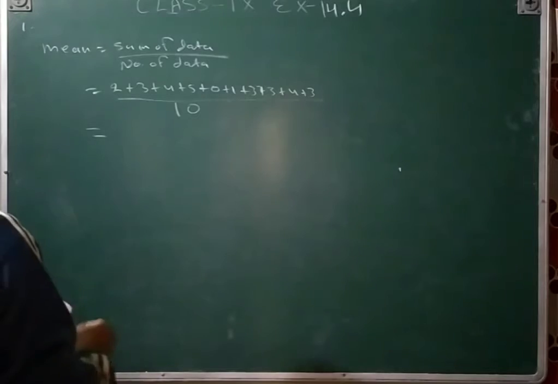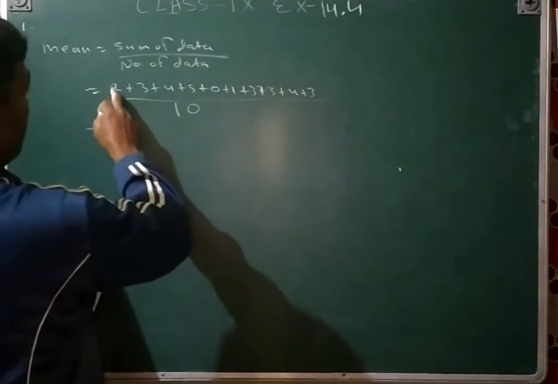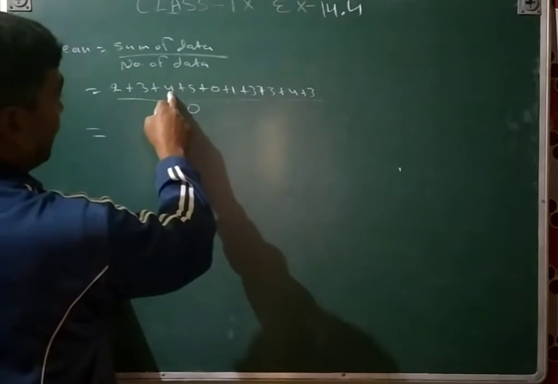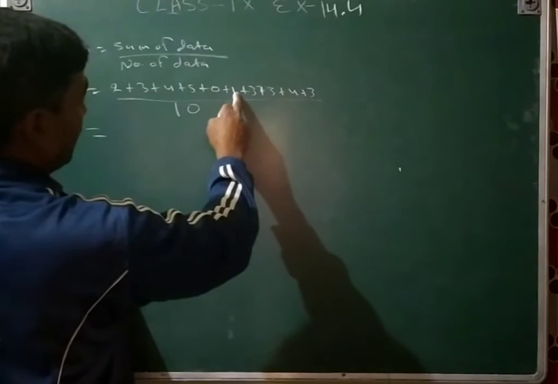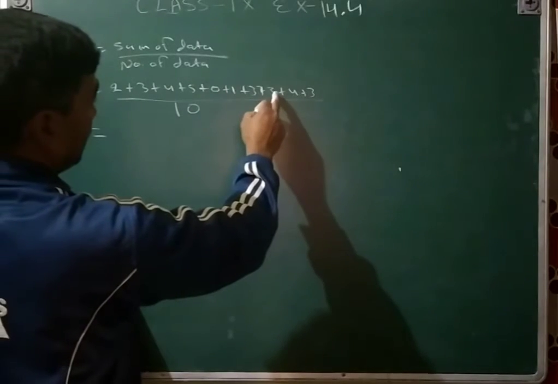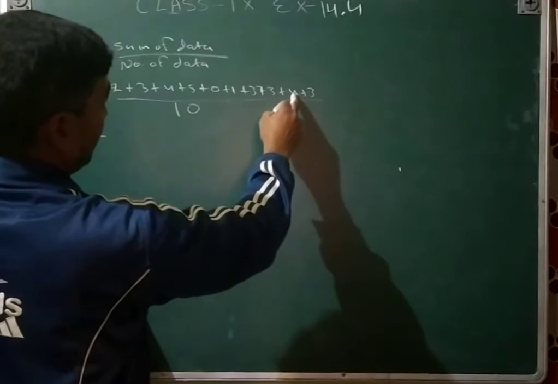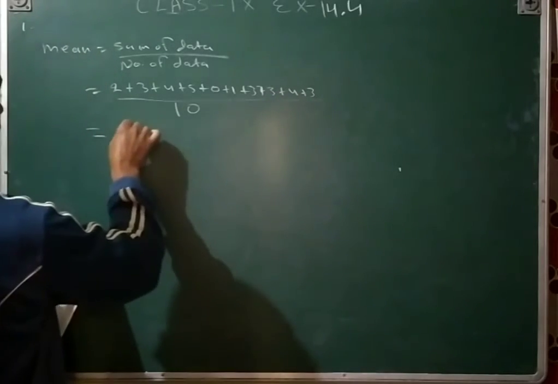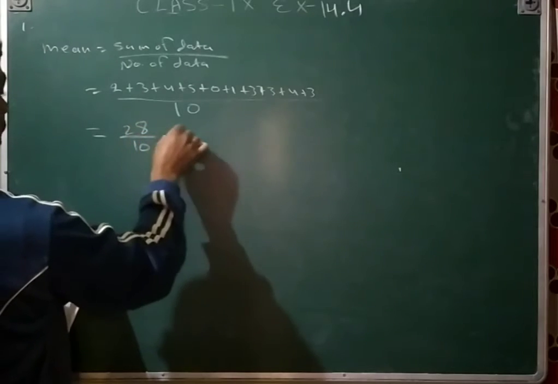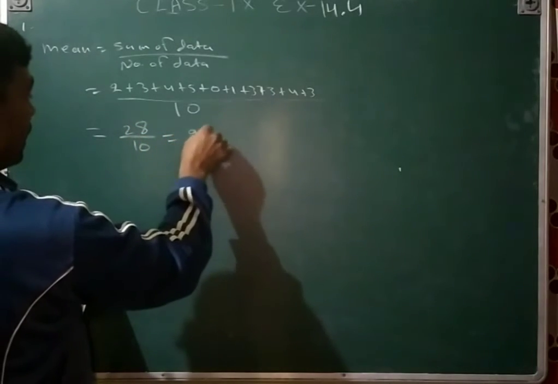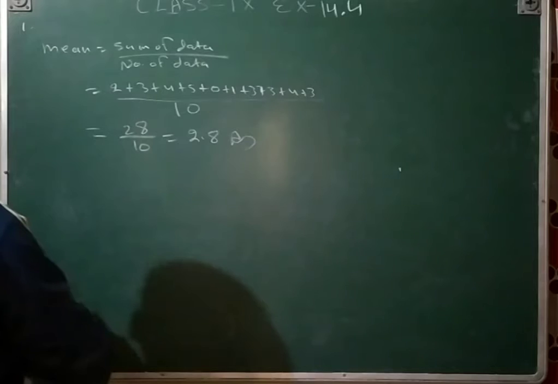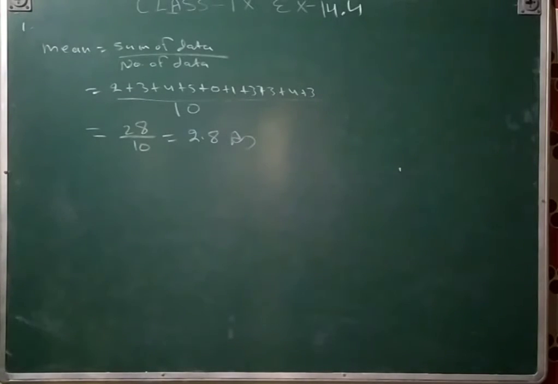Then we will do the sum. 3 to 5, 5, 10, 14, 15, 15, 3, 18, 21, 21, 25 and then 28. 28 upon 10, that will be 2.8. This will be the answer.